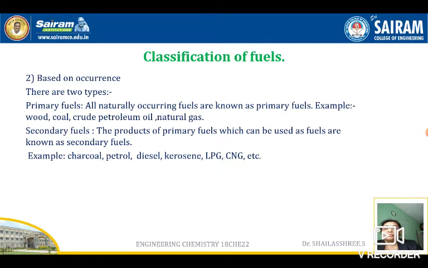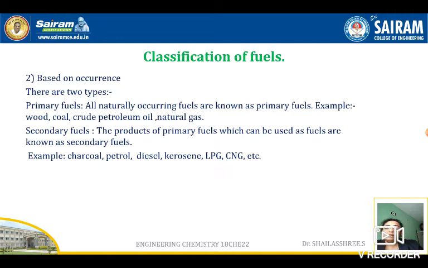For example, crude petroleum oil is available. Crude petroleum oil is a liquid fuel. We cannot say that we are using crude petroleum oil in vehicles, right? Fractional distillation is done. When fractional distillation is done, what will happen? Depending on the boiling points, different petroleum fractions will be separated. Which are the petroleum fractions? Petrol, kerosene, diesel will get separated.